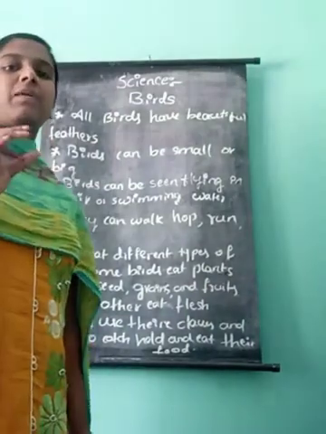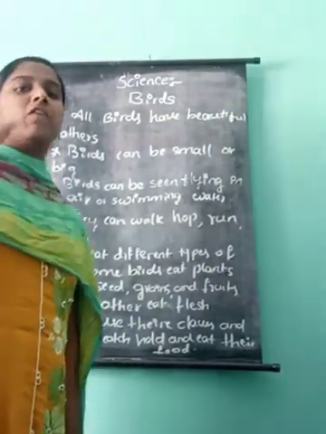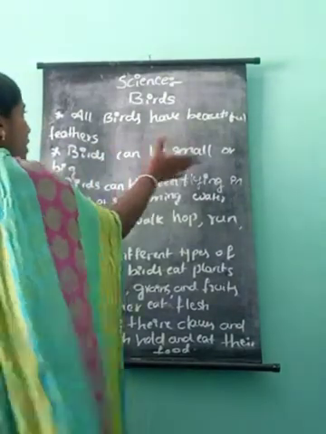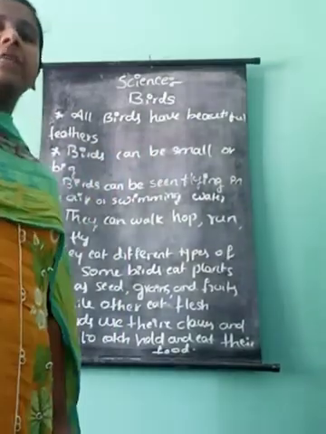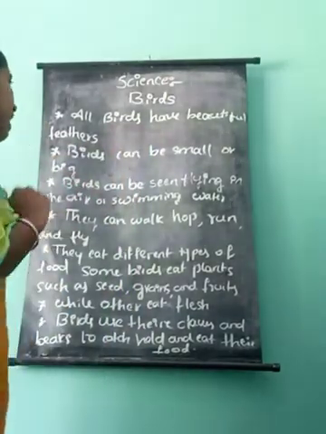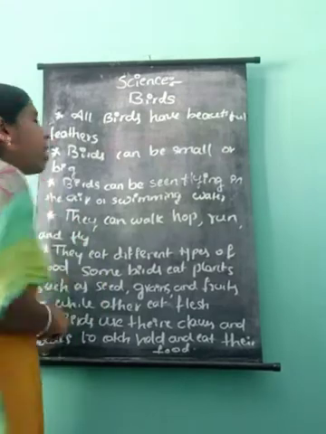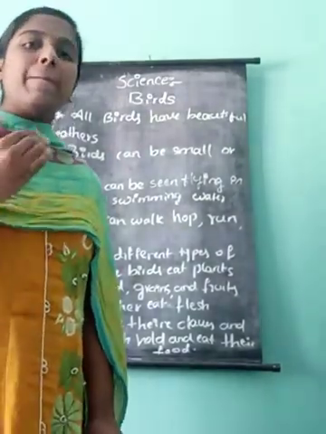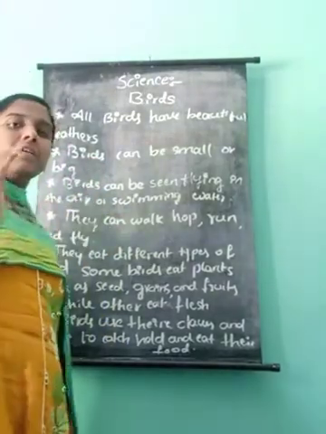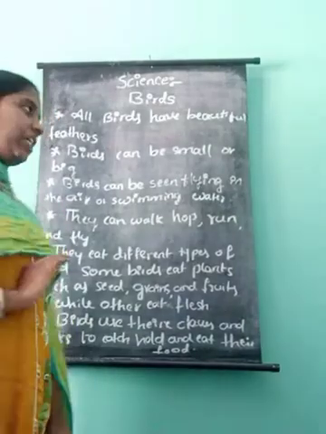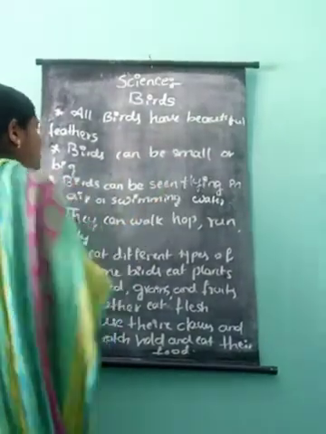Some birds, for example the peacock, have very beautiful feathers. The parrot also has beautiful feathers. And next, birds can be small or big. Some birds are small and some birds are big.